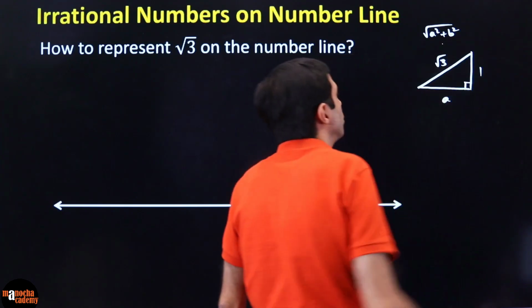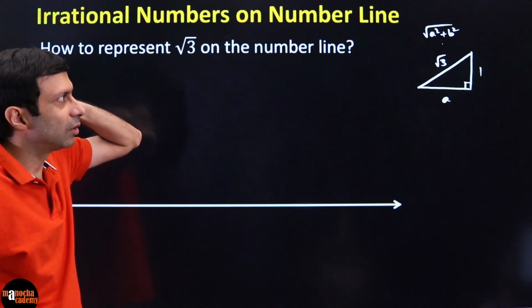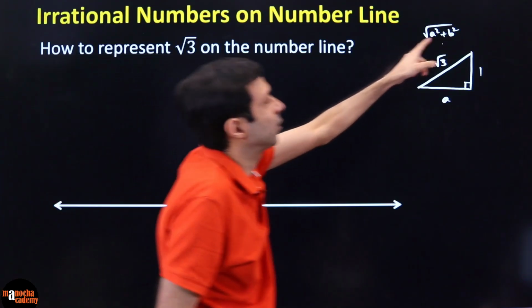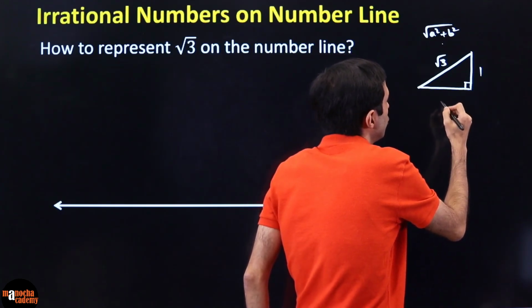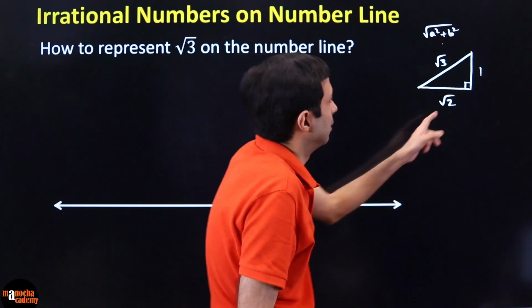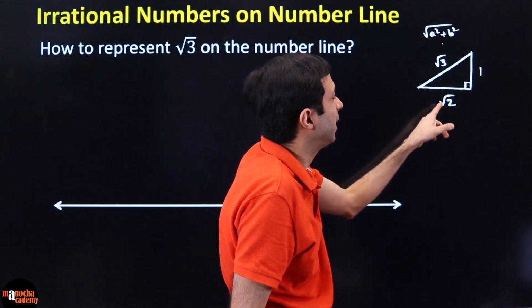What should my a be so that I get a root, so that I get a 3 within that square root? That means a square should be 2, right? Then 2 plus 1 will give me a 3. If a square should be 2, then a needs to be square root of 2. Please check that. Are these Pythagoras numbers correct?